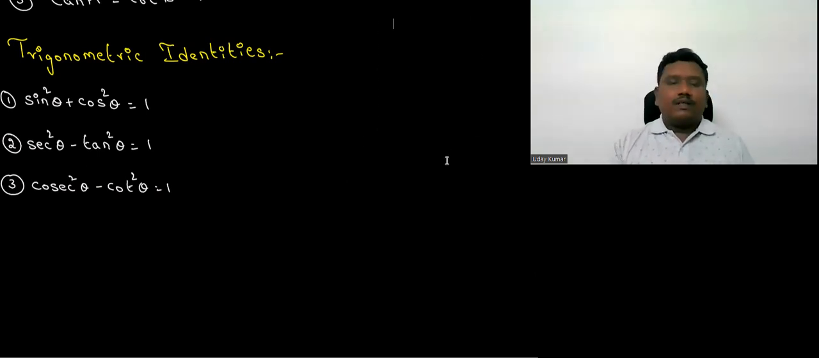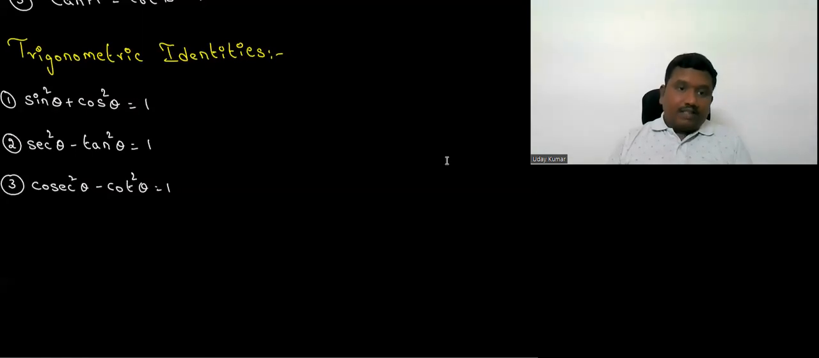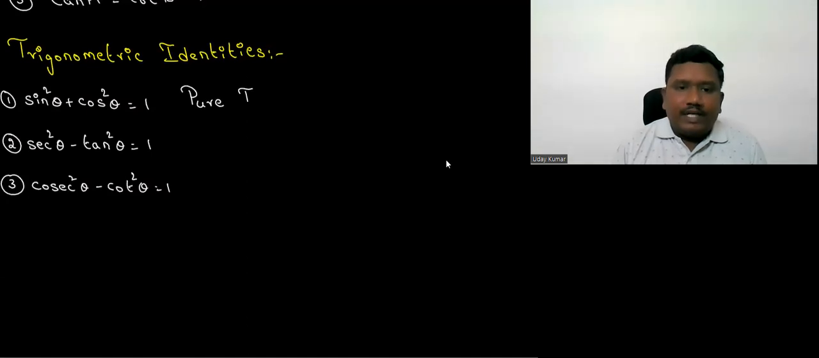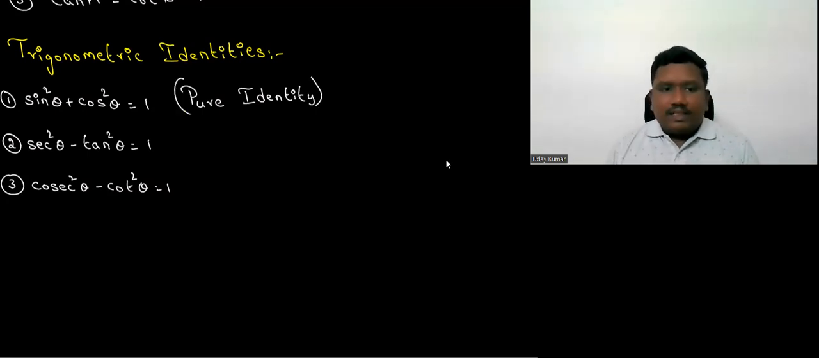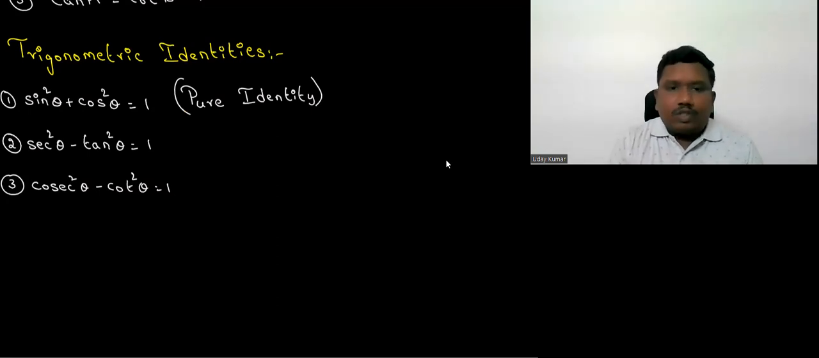What is that little variation? We'll come to know that the first identity we can use for any angle. For any angle of theta, theta can be replaced with any angle. It holds good. That's the reason the first identity, what I mentioned here, is also called a pure trigonometric identity or pure identity. Whereas secant square theta minus tan square theta is equal to 1, and cosecant square theta minus cot square theta is equal to 1, hold good